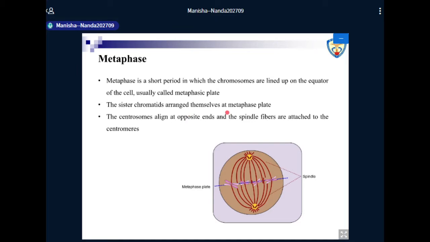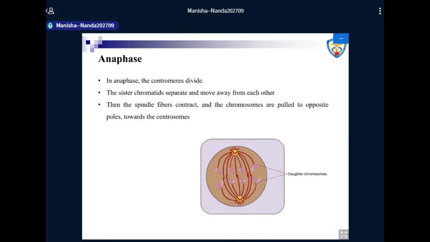The sister chromatids arrange themselves at the metaphase plate. The centrosomes align at the opposite poles, and the spindle fibers are attached to the centromeres. Okay, so I hope prophase and metaphase are clear to you. Okay, any questions on this? Okay, so let's move ahead to anaphase.